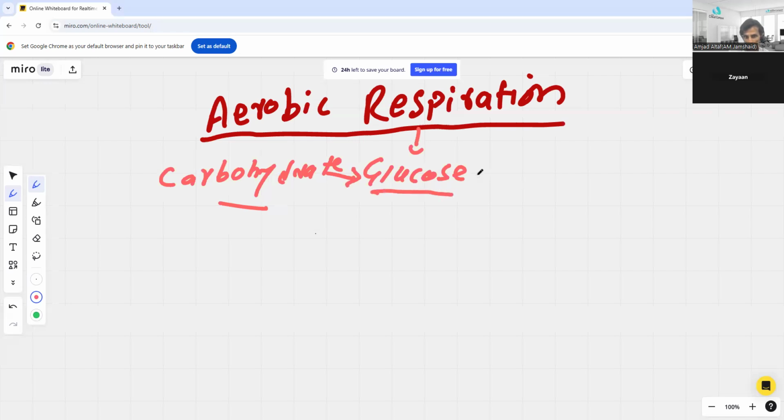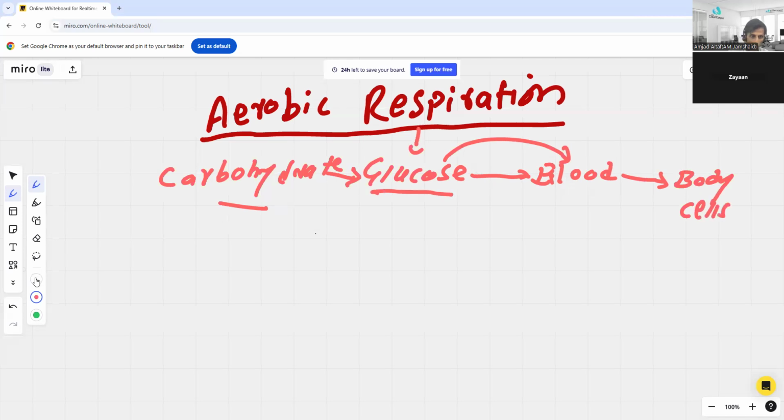So this glucose will be absorbed by your bloodstream, because your blood is coming into the small intestine as well. Once this glucose gets into the blood, where will it go? It will go into the body cells, where it will be used as energy.